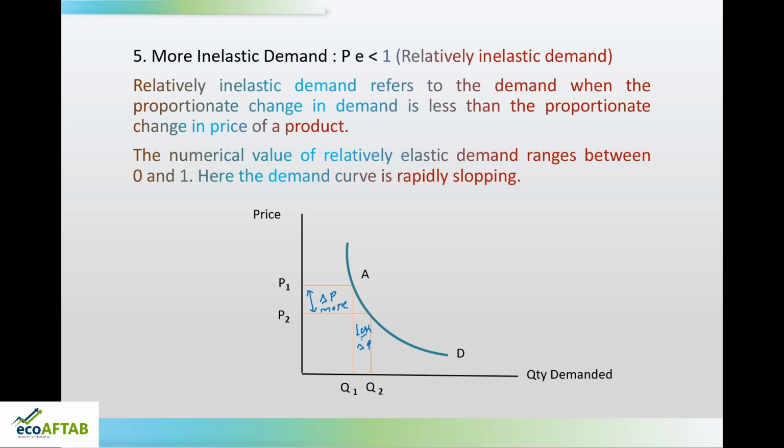So this less percentage change in quantity demanded is called less elastic demand or more inelastic demand. Here, because the percentage change in quantity demanded is less, the price elasticity of demand is also less. So that is the reason elasticity of demand is less than 1. So these are the 5 degrees of elasticity.